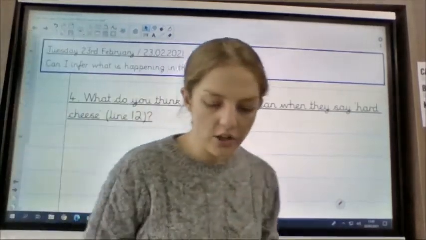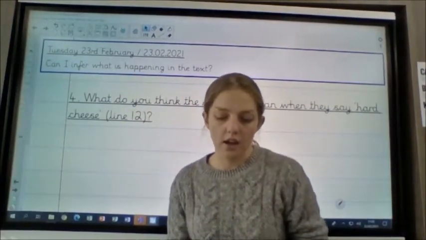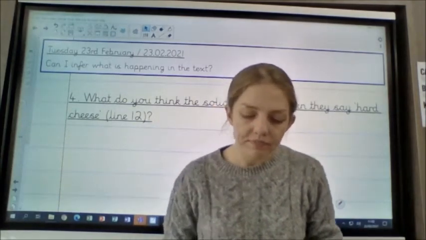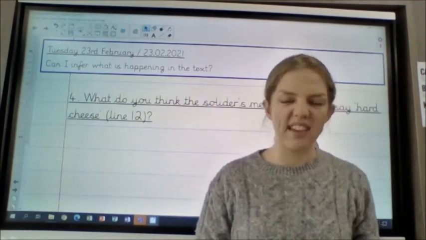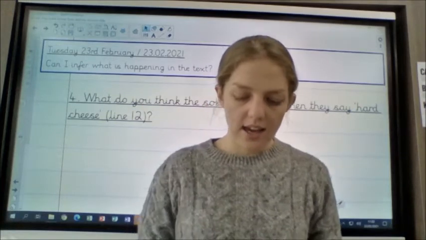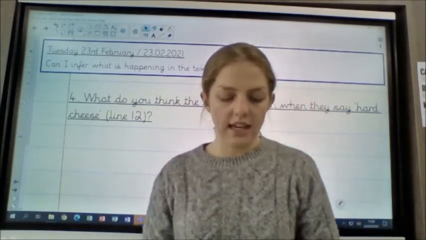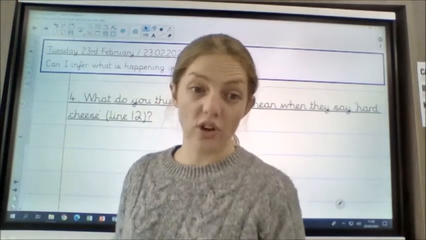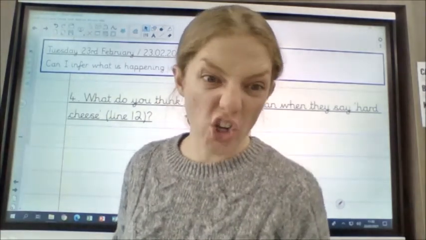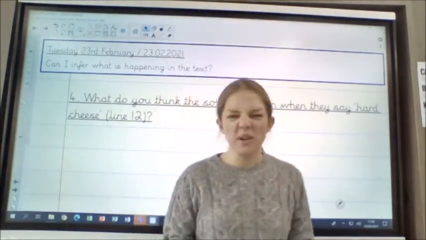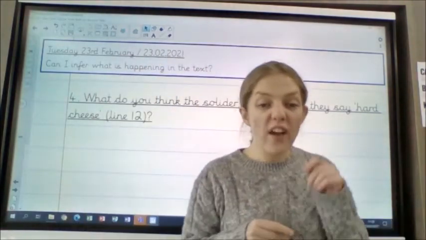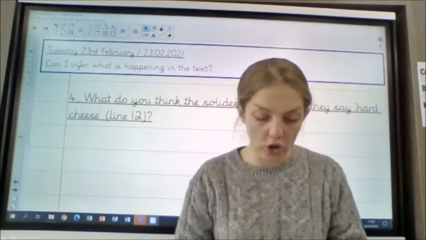Okay, so I'm moving on to question 4, because I think question 3 is super duper easy peasy. It says, what do the soldiers mean when they say hard cheese in line 12? So it says here, Caesius Jurius, his mates whispered to him, which loosely translated to hard cheese. So what do we think that might mean? Now, when cheese is hard, it's very tough and difficult to cut.